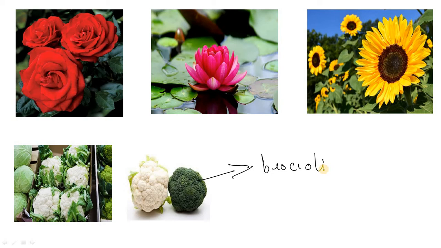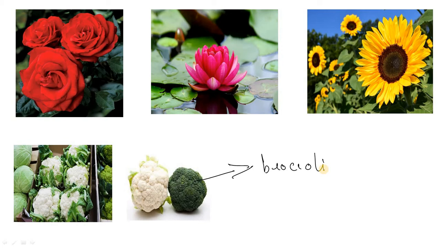So some flowers can also be eaten, and some flowers are natural beauty, and we use flowers for decoration, and sometimes girls and ladies wear these flowers on special occasions. Fine. So flower is one of the important parts of the plant, and they give a very pleasant smell.